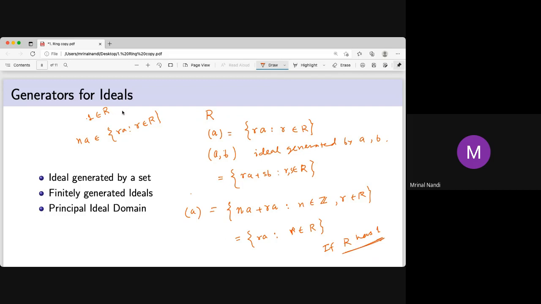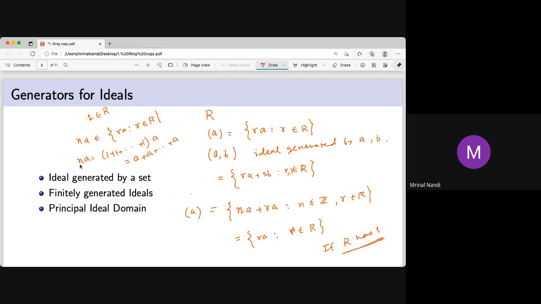This 1 may not be in R. So if 1 is there, then NA is nothing but N, which is by definition 1 plus 1 plus 1, N times, into A, which by the distributive law is A plus A plus A.